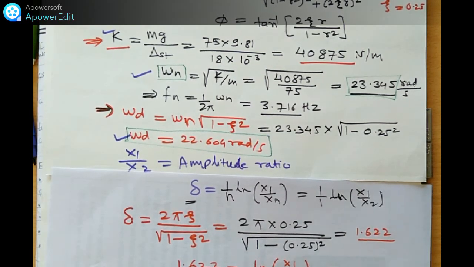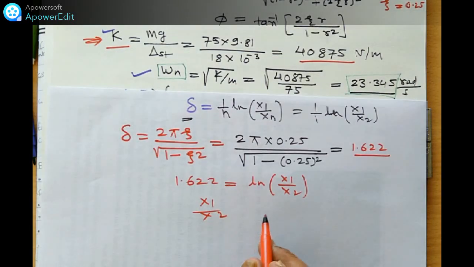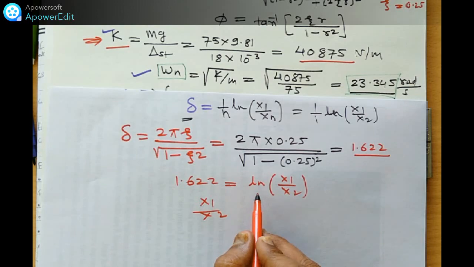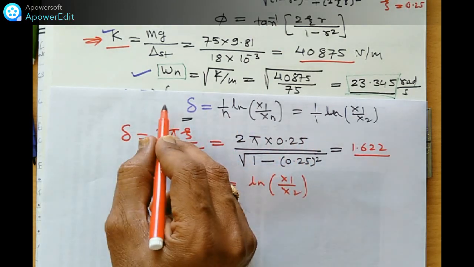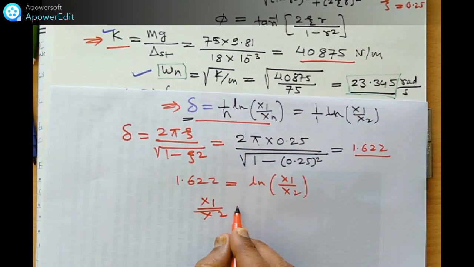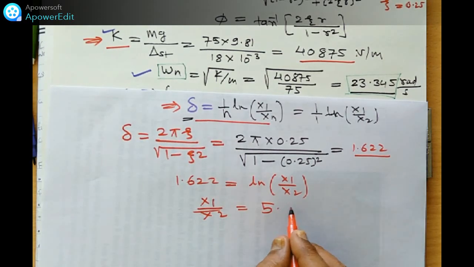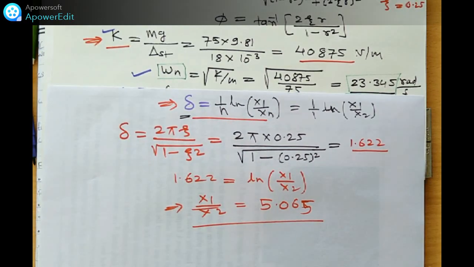Taking the exponential on both sides, the anti-log, we can find out x1 by x2. This x1 by x2 ratio is the anti-log of this one, and the final value we directly get is 5.065.